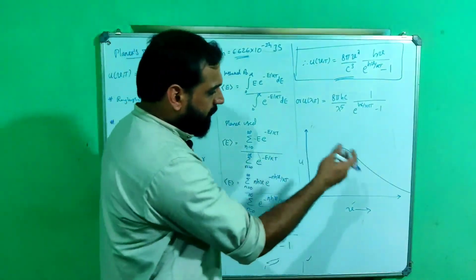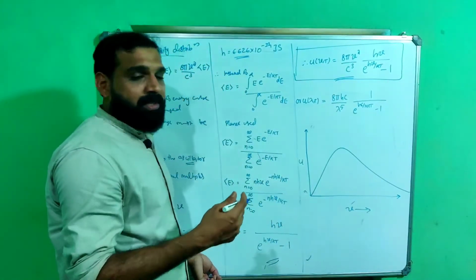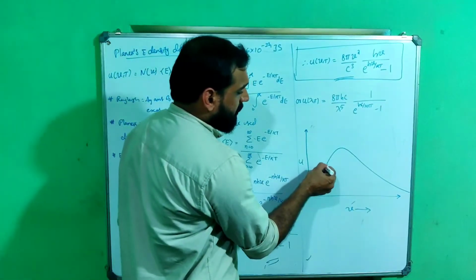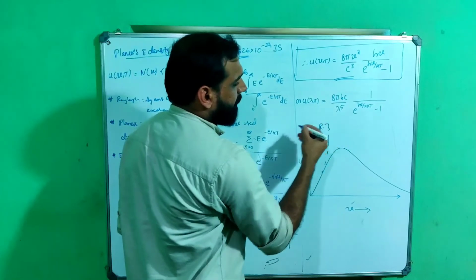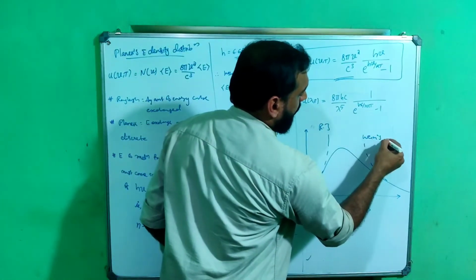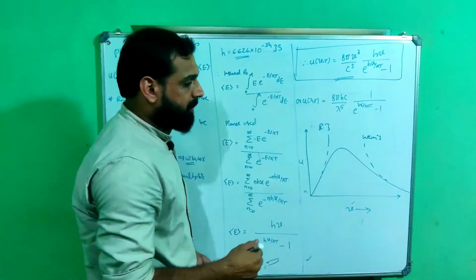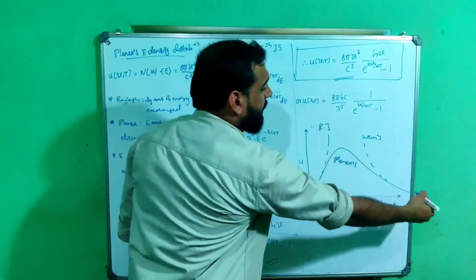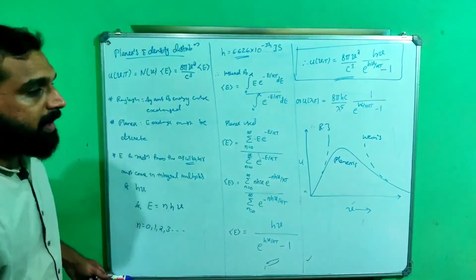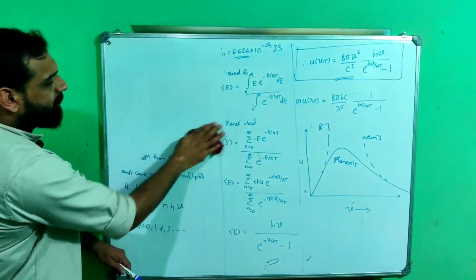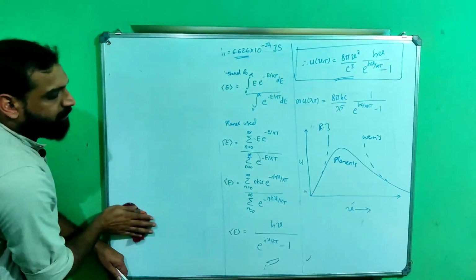Now in graduate courses, a question may be asked to compare the three laws. So this is Rayleigh's formula, this is Wien's law, Wien's energy density distribution, and this is Planck's formula. Planck's formula is the exact formula required to explain blackbody radiation, and the other two are Rayleigh's formula and Wien's formula.